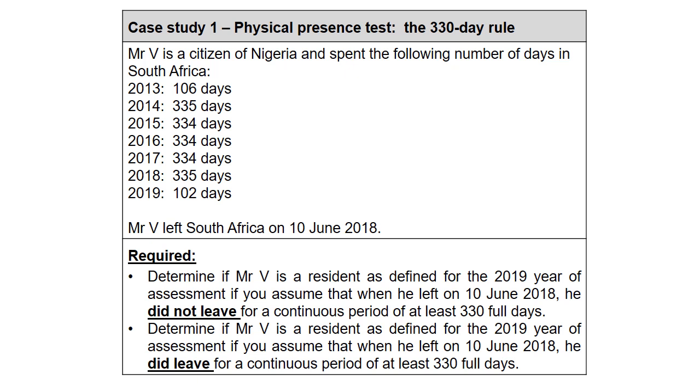worked on Mr. V, who is a citizen of Nigeria, and we give you the number of days from 2013 to 2019, and then the question tells you he left South Africa on the 10th of June 2018. And then in the required, there are two parts: determine if he's a resident if he doesn't leave for a continuous period of at least 330 full days, and the second one is determine if he is a resident if he leaves, right? And this is the one that I need to fix, right? So listen carefully.